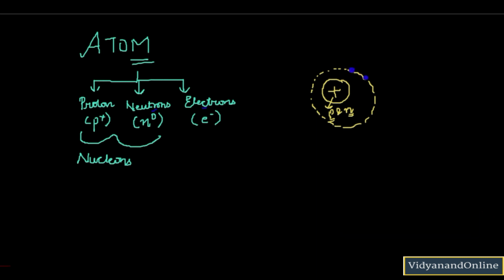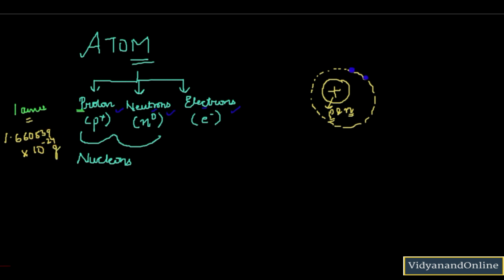Now let us talk about the mass of proton, neutron and electron. Basically the mass of a proton is equivalent to 1 AMU. What is AMU? It is atomic mass unit. Now 1 atomic mass unit is equivalent to 1.660539 into 10 to the power minus 24 grams.